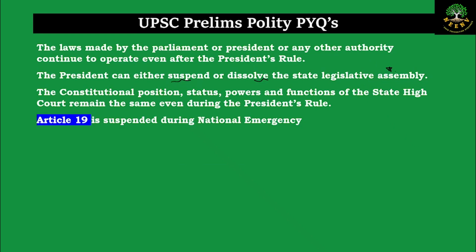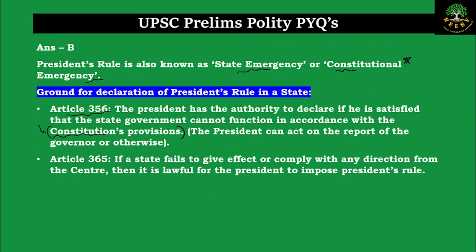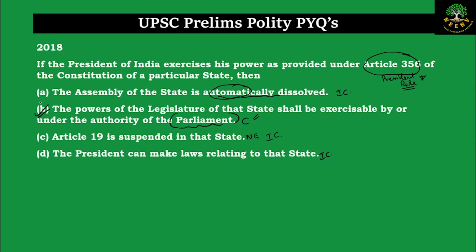And also the powers, the position, the status and functions of the state high courts remain the same during the president's rule. And like I already said, Article 19 is suspended during the national emergency. It is not suspended during the president's rule. Coming back to the question, B is the correct answer.